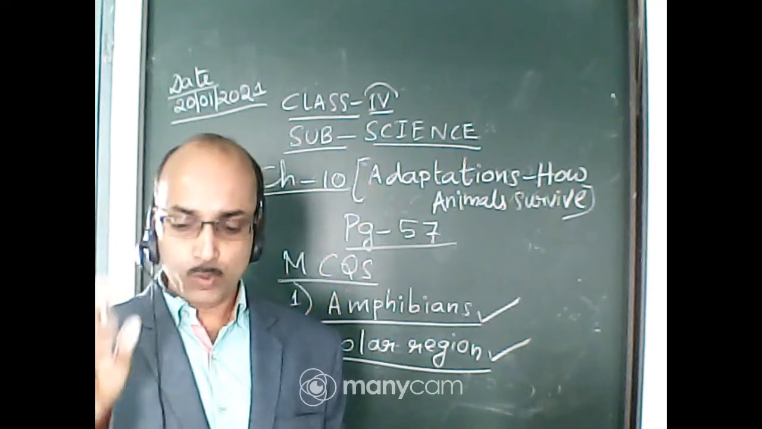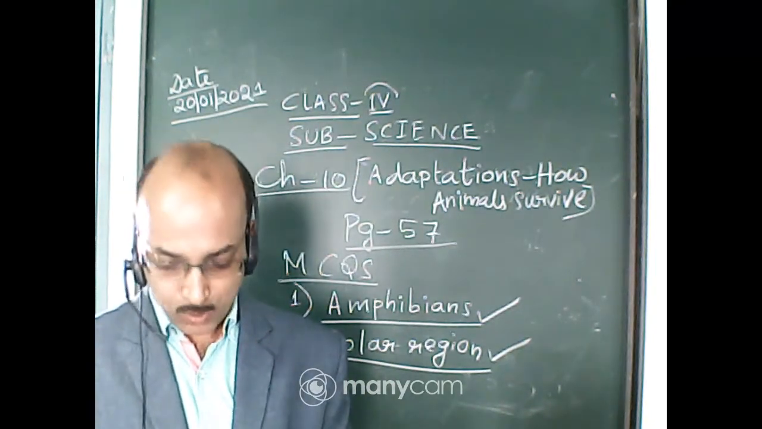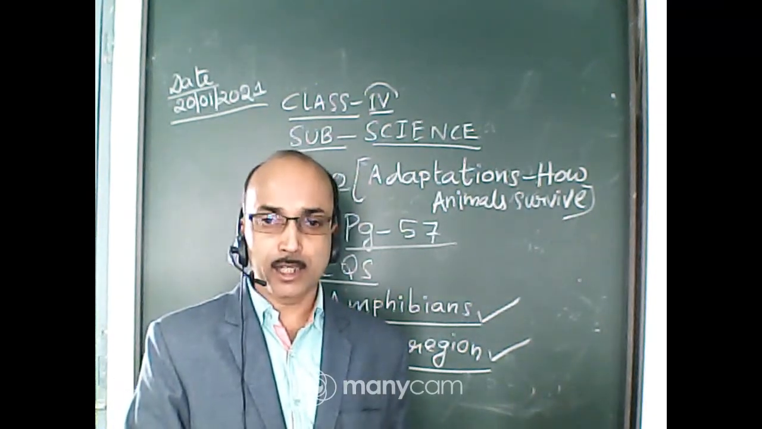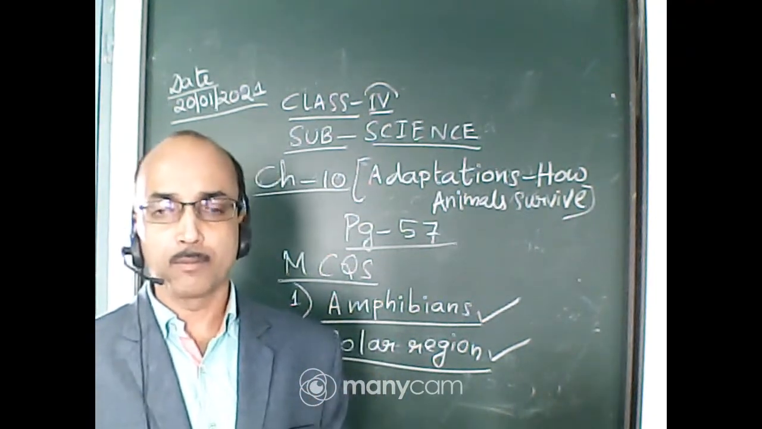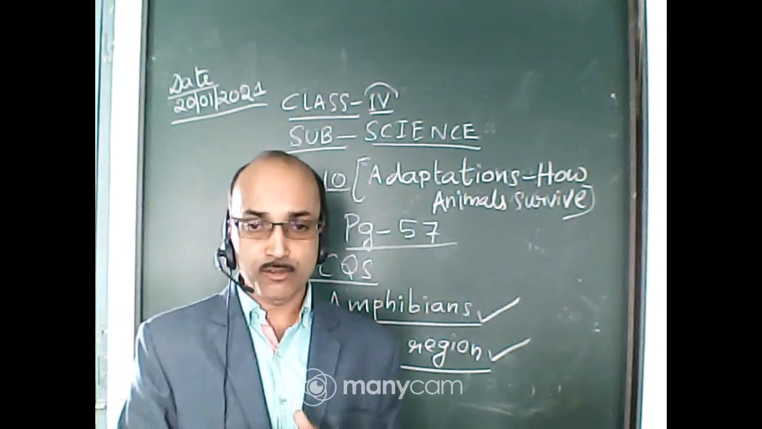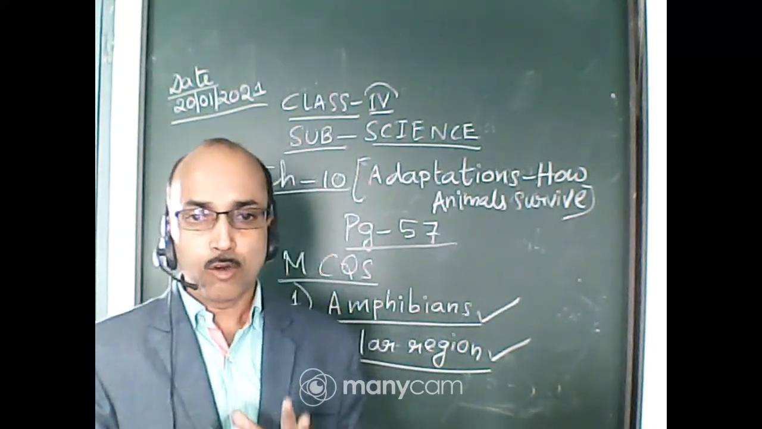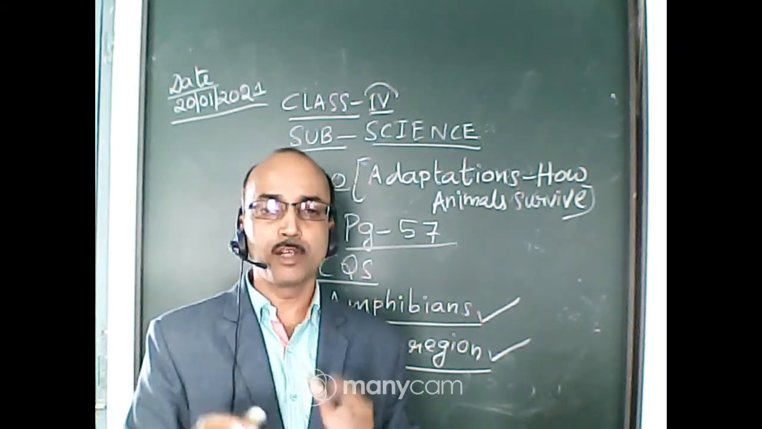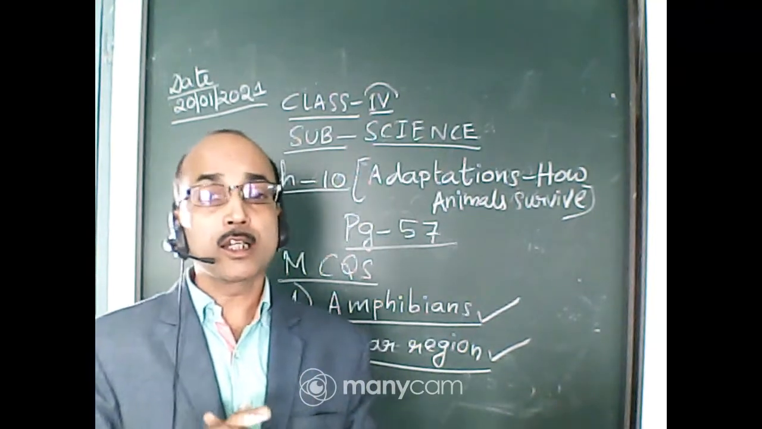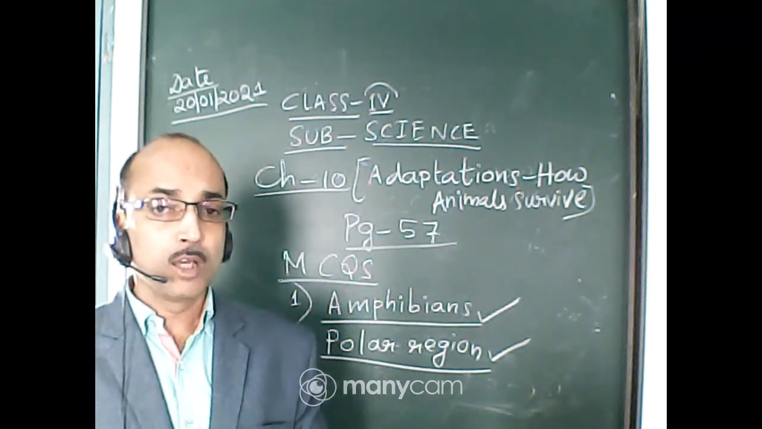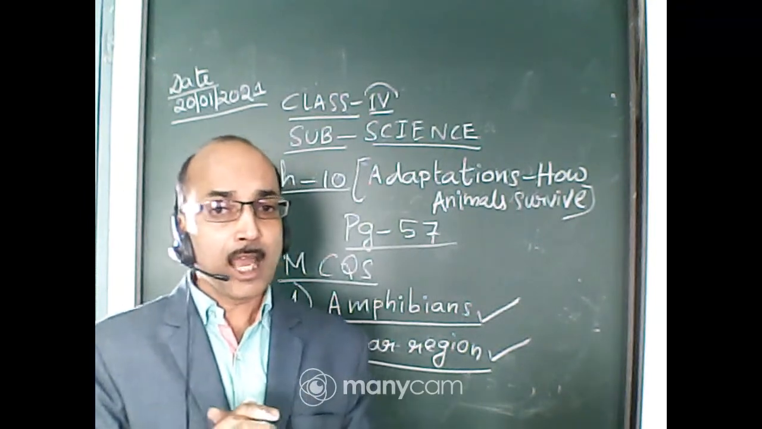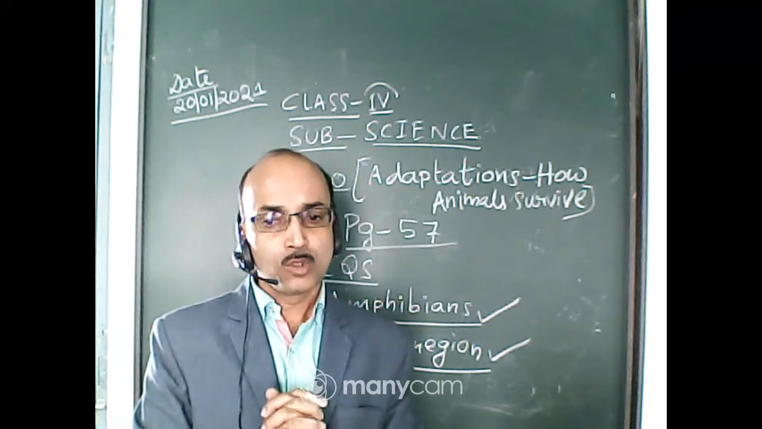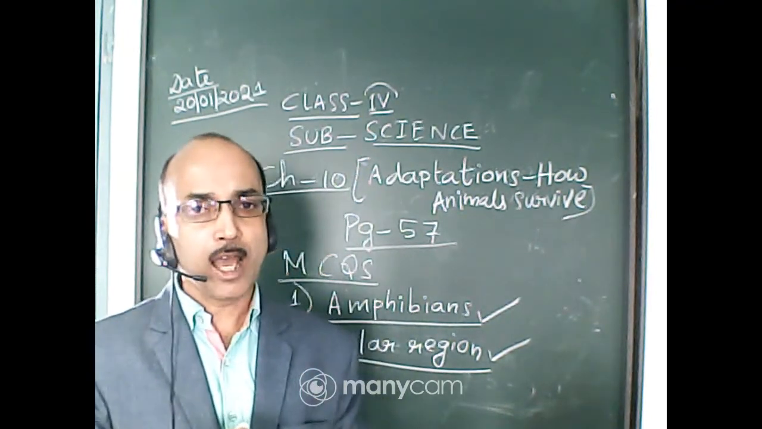Okay students, today up to this MCQ we have just started the new chapter, chapter 10, Adaptations: How Animals Survive, meaning animal adaptations, and today we have done up to the MCQ on page number 57. I hope you will go through this chapter, a very important chapter for you and very interesting to know. We have learned plant adaptations, now we are learning animal adaptations. So till then, thank you everyone and goodbye.